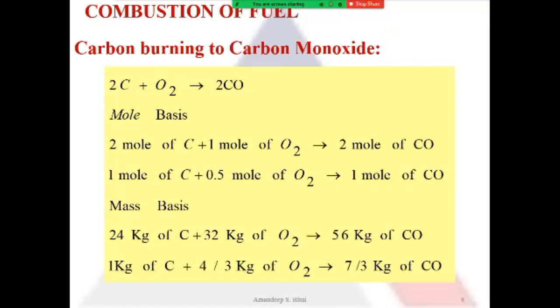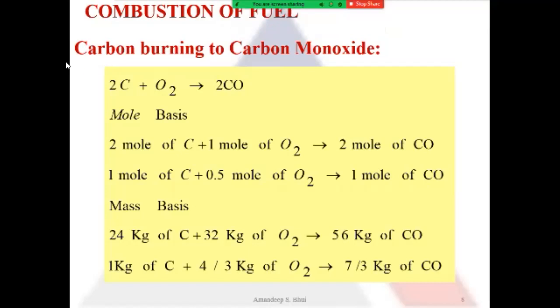The next combustion equation is if the carbon burns to carbon monoxide. So here on top you can see the balanced chemical equation for carbon reacting with oxygen to form carbon monoxide. So here we have 2 carbon plus 1 mole of oxygen to produce 2 moles of carbon monoxide.